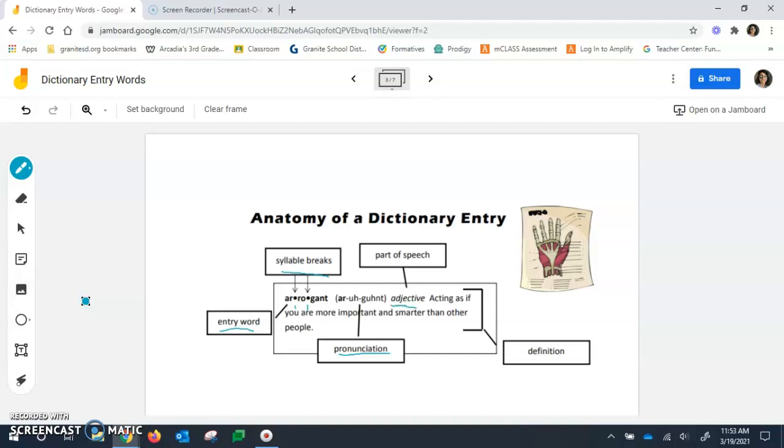And then here we have our part of speech. In this case, it's an adjective or a describing word. And then our definition. There's no sample sentence here, it's just the definition. Acting as if you are more important and smarter than other people. That's the definition of the word arrogant.